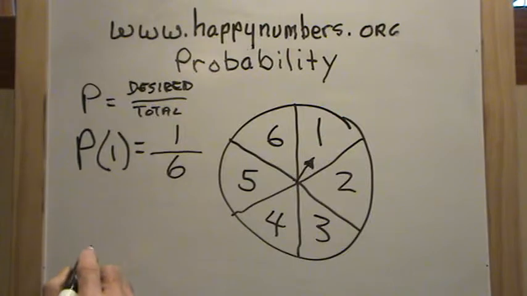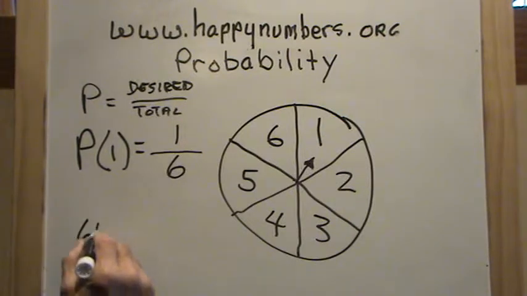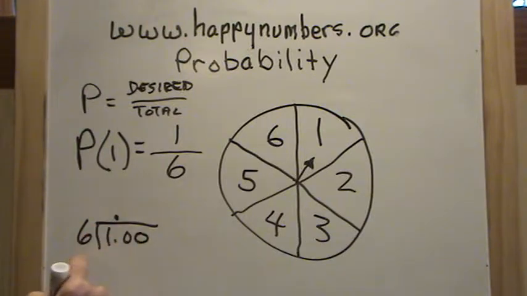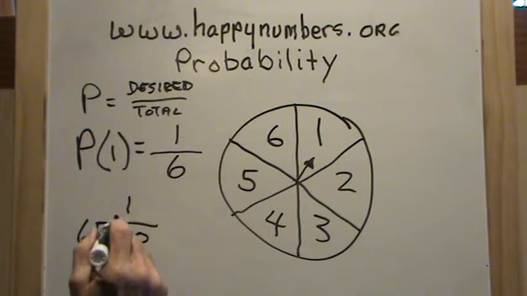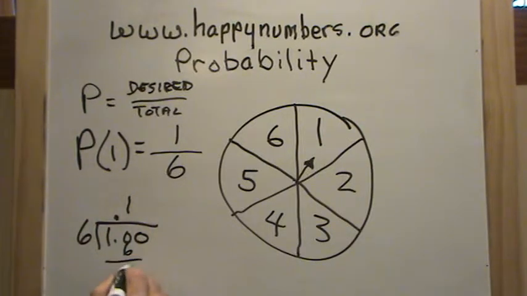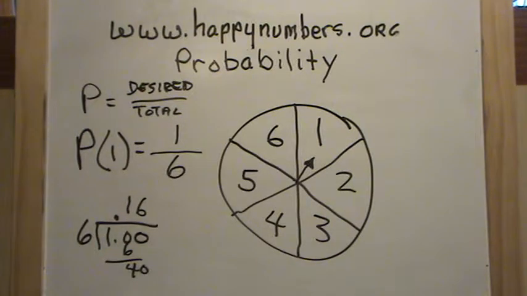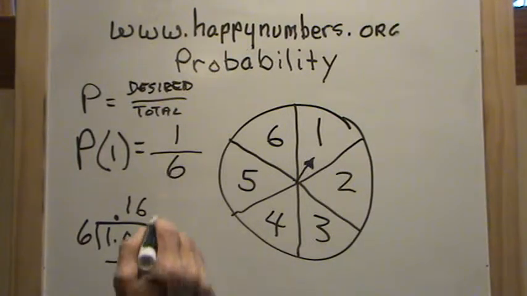And if I wanted to change that into a decimal, I'd have to divide 6 into 1.00, let's say. Put our decimal here. 6 goes into 1, can't, but 6 can go into 10 one time. 1 times 6 is 6, and we'll get 4, bring down the 0. 6 goes into 40 6 times, that would be 36, and we have a remainder of 4.